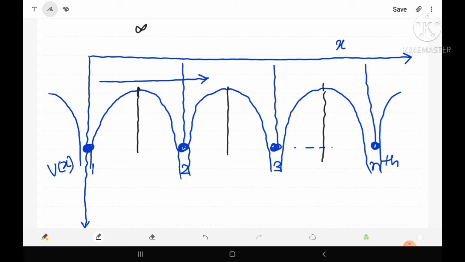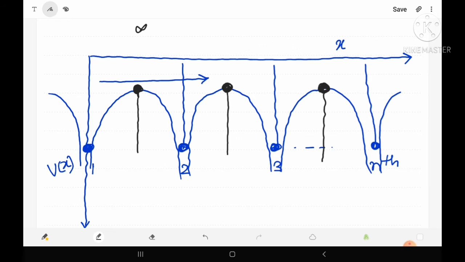If the electron is present at this boundary position, then it will be affected neither by atom 1 nor by atom 2. Similarly, if the electron is present at the boundary points, it may be considered free to move, meaning the electron will not be affected by any of the atoms.